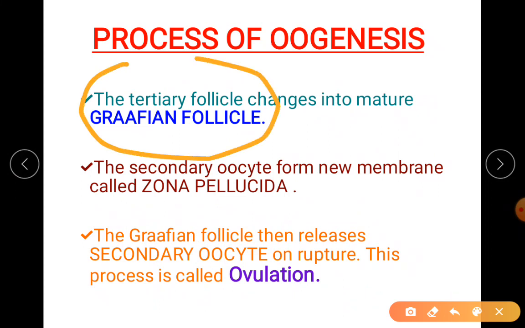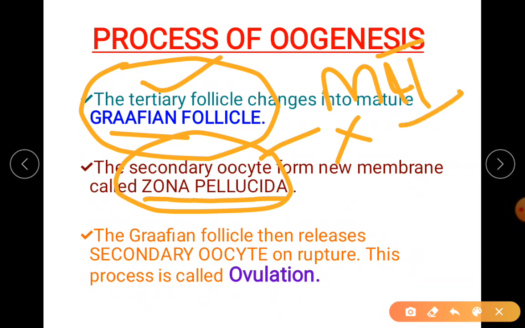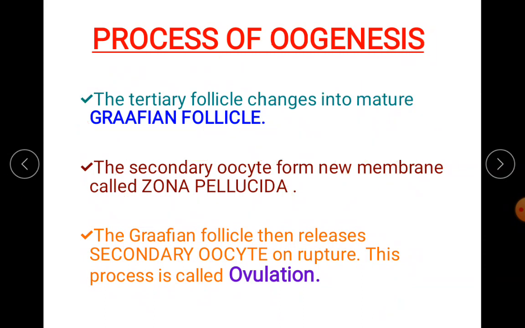So tertiary follicle matures to Graafian follicle. The secondary oocyte which is present in tertiary follicle will only develop zona pellucida. It does not undergo the second division. That is, meiosis 2 does not occur. Okay.